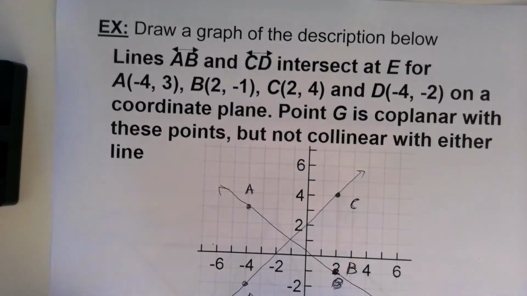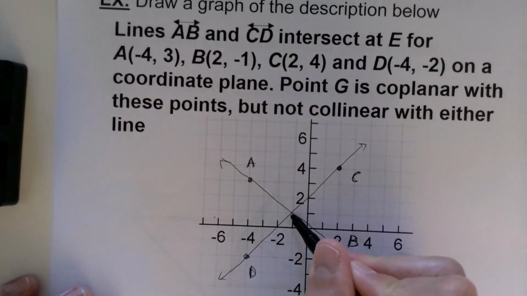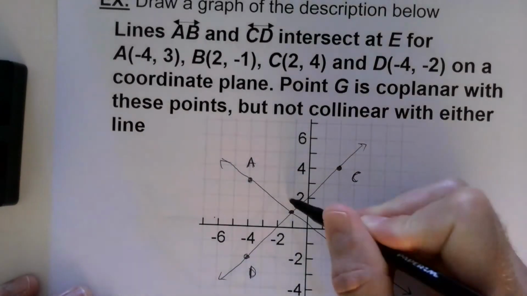Alright, it says that they intersect at point E. Okay, so looks like this point is about where they intersect. Call that E.